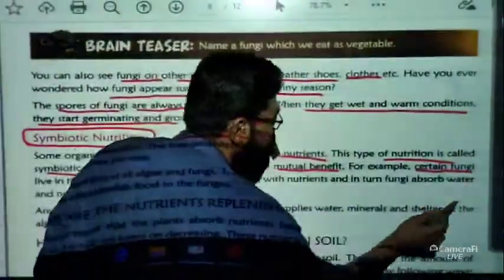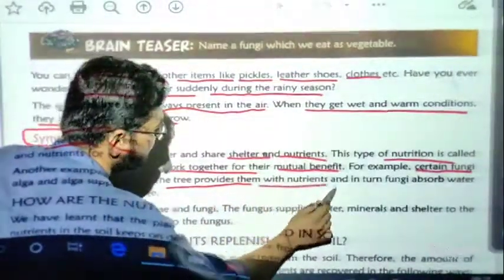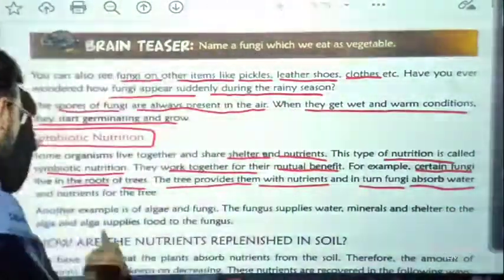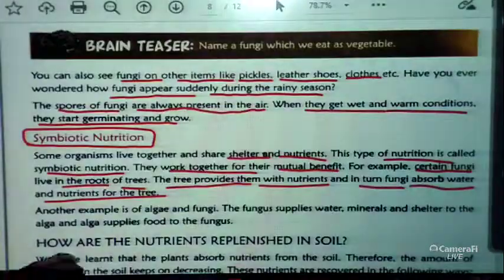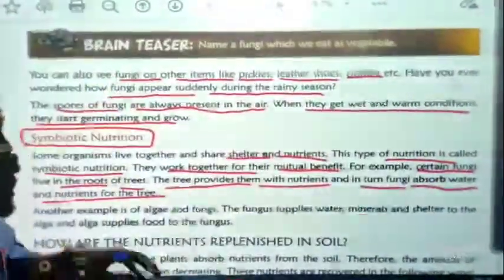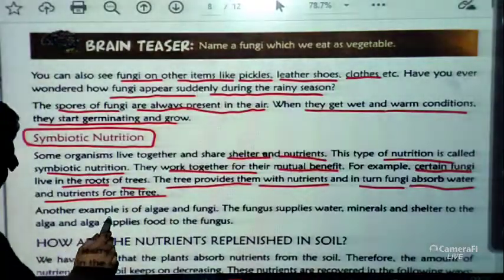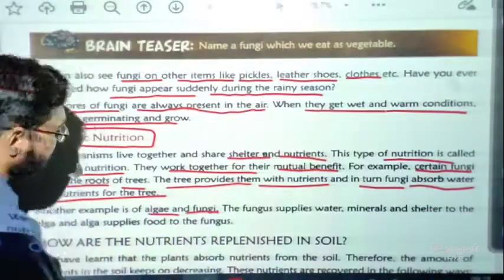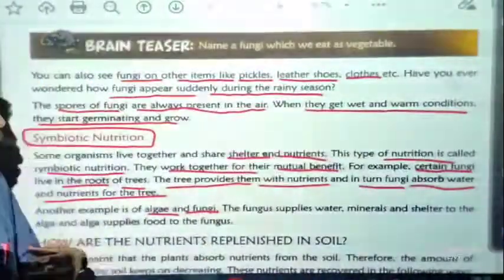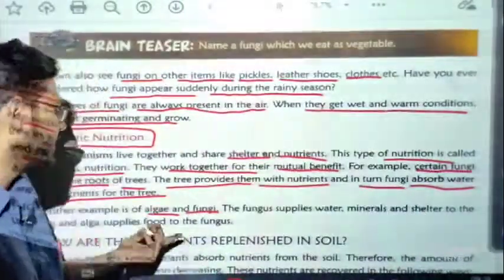For example, certain fungi live on the roots of trees. The trees provide them with nutrients, and in return the fungi absorb water and nutrients for the tree. So the trees give them shelter and the fungi absorb the water, and they give and take nutrition and shelter with each other. Another example is algae and fungi. This is another example of symbiotic nutrition. When there is a give and take policy, a sharing of nutrients, we call it symbiotic nutrition.